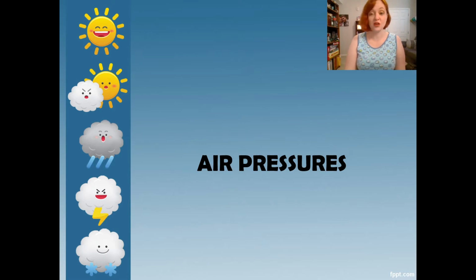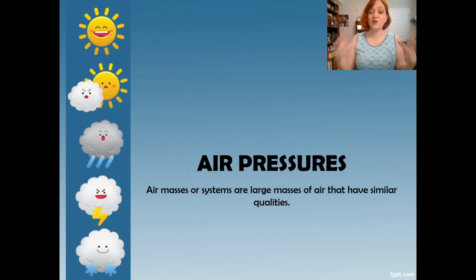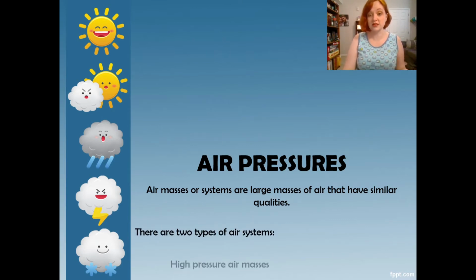We've learned that we measure air pressure with a barometer. We know that it can rise and fall, and that means different things for the weather. But what is it really? So, first off, an air mass or an air system, they're the same thing, those are interchangeable. There are large masses of air that have similar qualities. So they have the same temperature, the same humidity, and the same air pressure. And there are two types of air systems or air masses, which are high pressure and low pressure air masses or air systems.